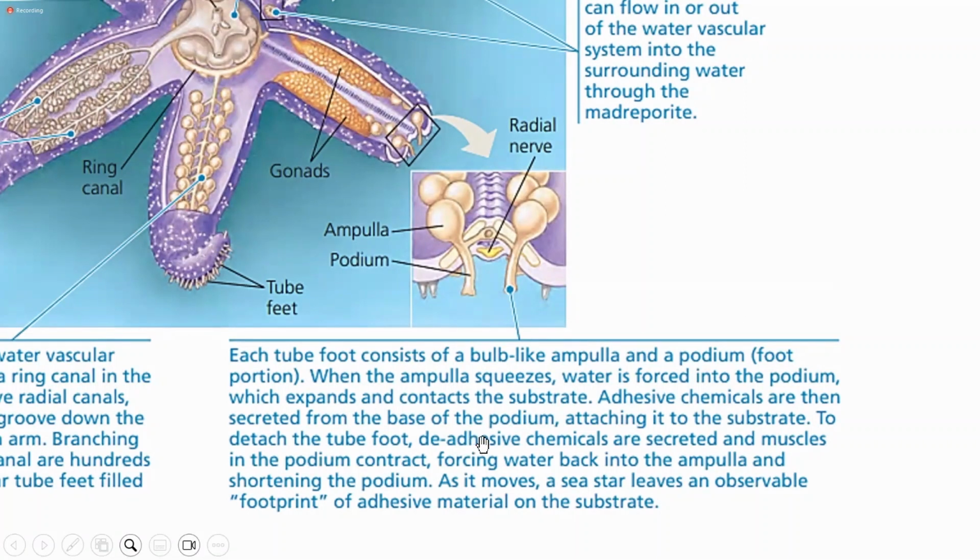Adhesive chemicals are secreted from the base of the podium. Similarly, once you want to detach the tube foot, de-adhesive chemicals are secreted and muscles in the podium contract. This contraction and expansion of the muscles in the podium of the tube feet allows for locomotion.